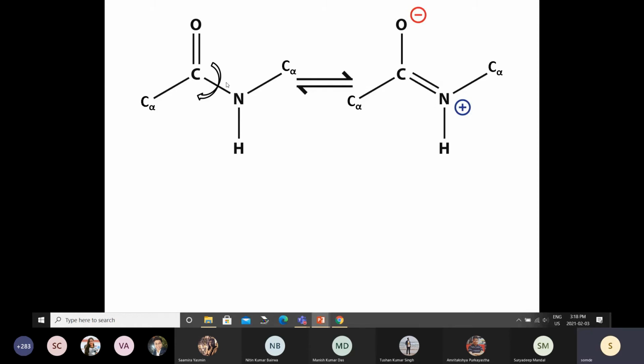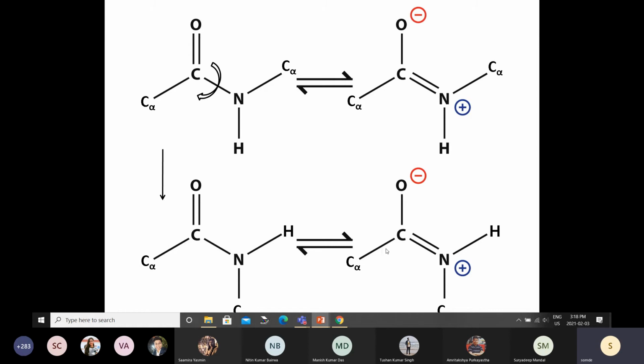But when you have this form, because this is resonance, right? So this acts like a single bond. So you can actually have a rotation about this bond. And it will look like this. So what I have done is I have flipped these two. The C alpha has gone down, the H has gone up. So I have rotated about this CN bond, right? And again, you can have resonance where all these 6 are planar. So in this case, the 2 C alpha groups are on the same side of this peptide bond. And in this case, the 2 C alpha groups are on the opposite side of this peptide bond.